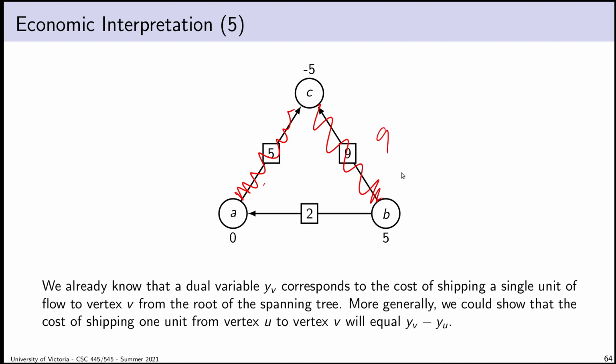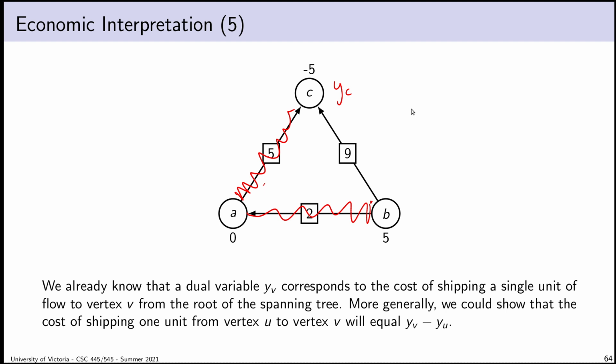The fair price of 1 unit of flow at vertex C is 7 because I can get it in by only paying 7. But the reason is that this is not the optimal basis. In an optimal basis, it turns out my dual optimization variable yc will tell me what a fair price for 1 unit of flow at vertex C is.